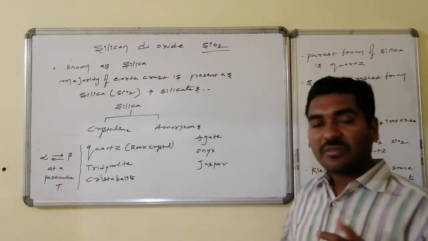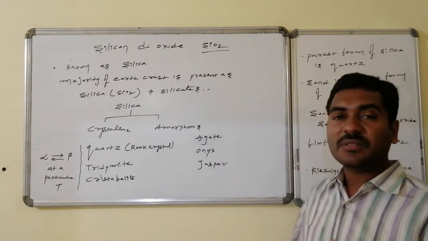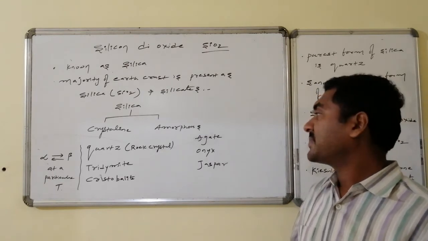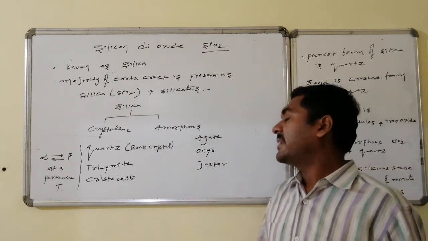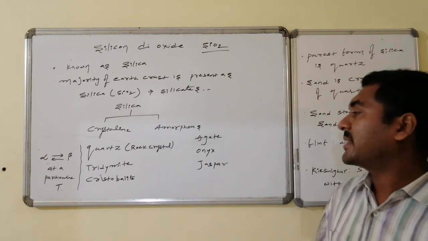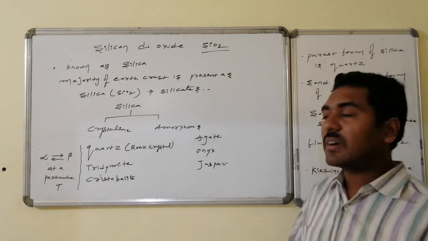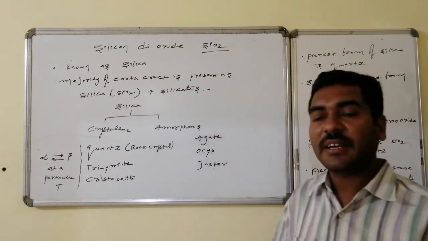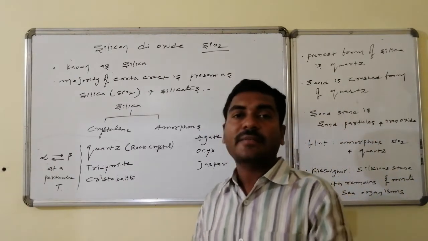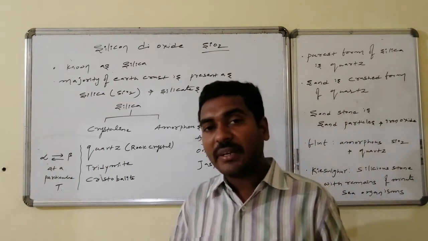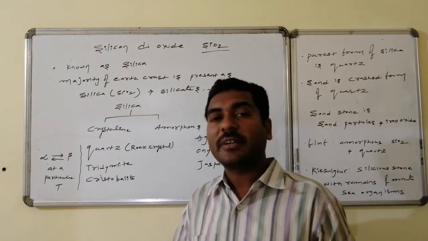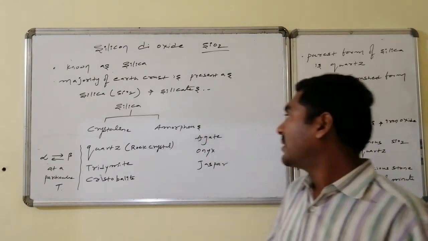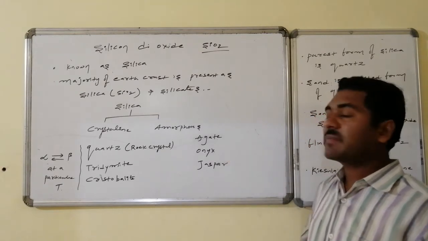Quartz is a crystalline form, also known as rock crystal. Similarly, tridymite and cristobalite are crystalline forms, and these are present in alpha form as well as beta form. All are crystalline forms, and they are interconvertible from alpha form to beta and beta form to alpha at a particular transition temperature. Whereas, let us go for the amorphous forms.